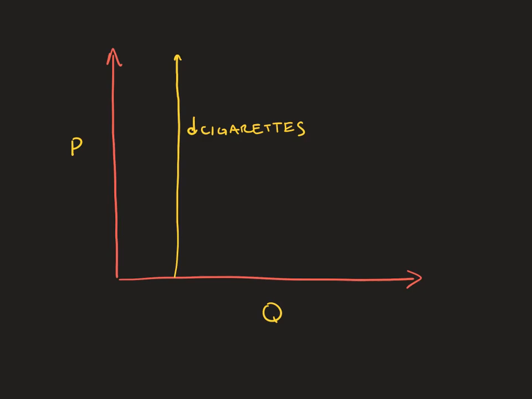So, what does this look like on a graph? If you'll remember back to our previous lessons on economics and graphs, we can always plot demand and supply against 2 things. We have the price over here and the number of things being purchased or bought over here. Now, what's important to note here is that the graph, in terms of the quantity, is not changing, it's always remaining the same.